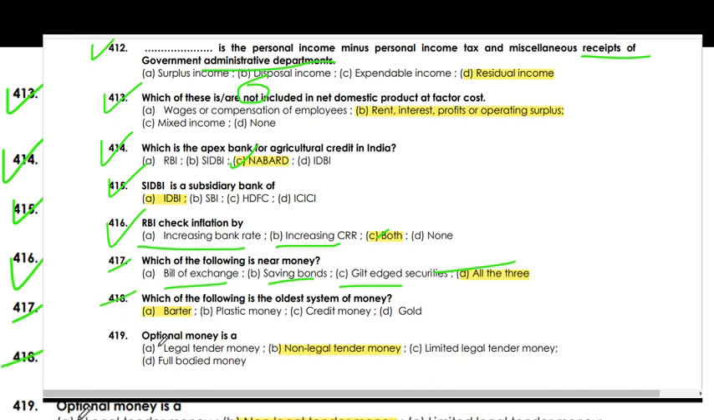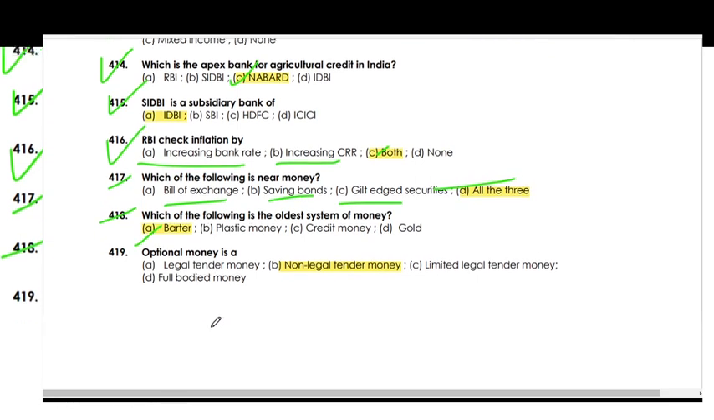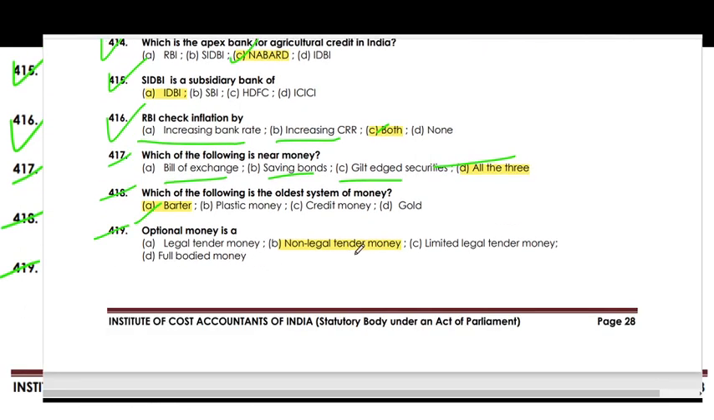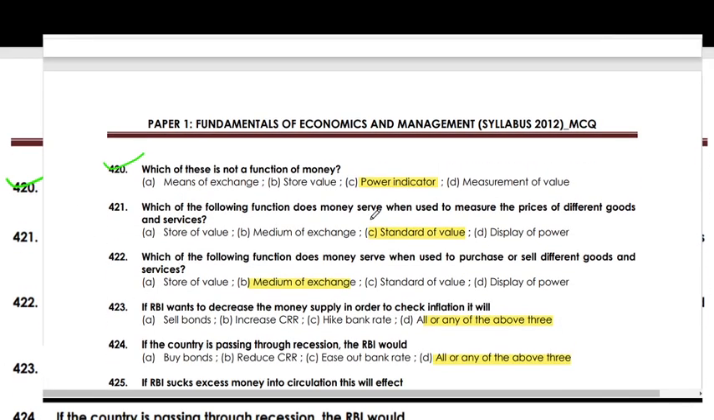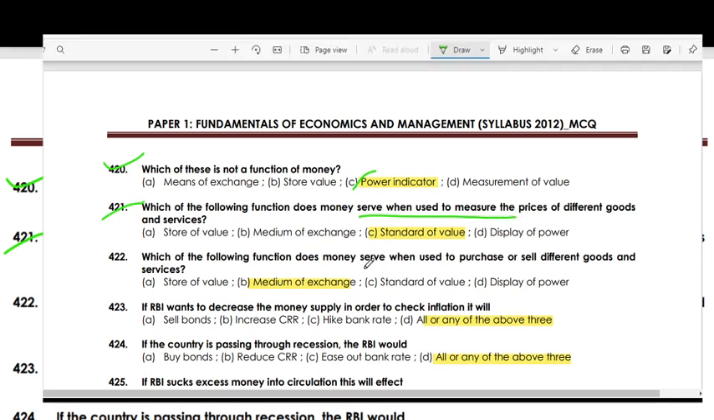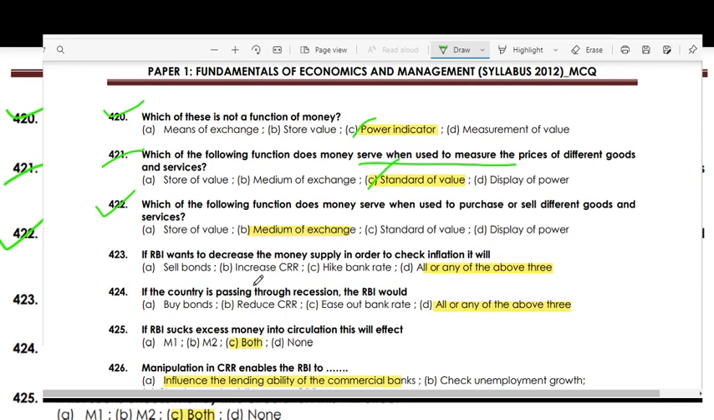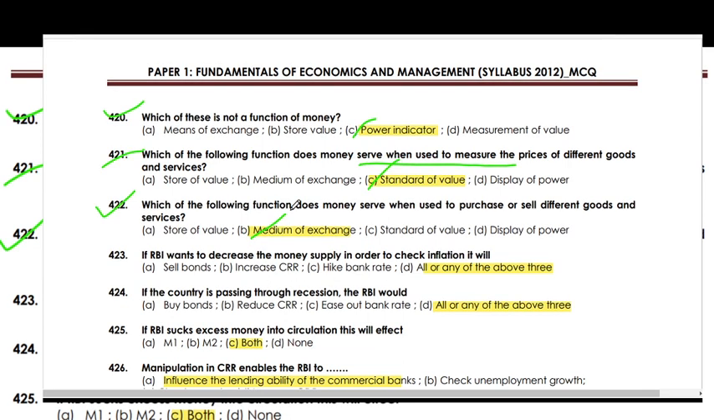Which is the oldest system of money? The barter system. Optimal money is non-legal tender money. Which of these is not a function of money? Power indicator is not a function of money. Which function of money serves as a measure of the price of different goods or services? The standard of value. Which function does money serve when used to purchase or sell different goods and services? Medium of exchange.